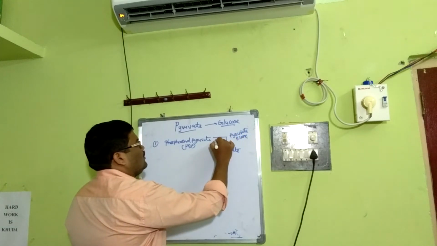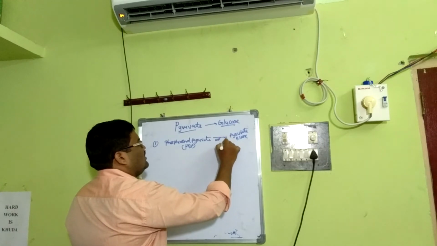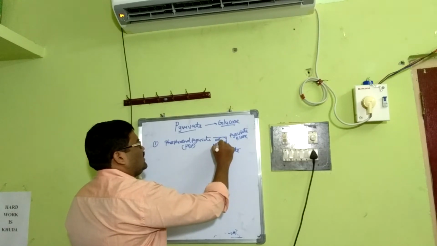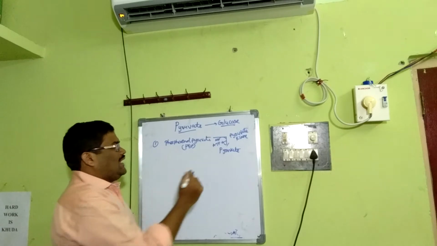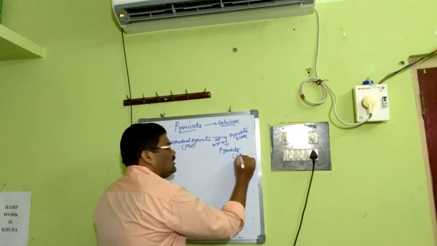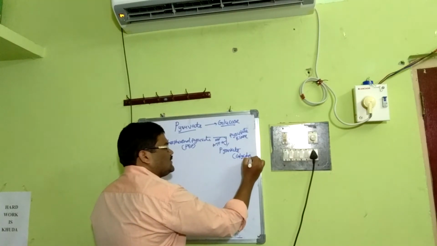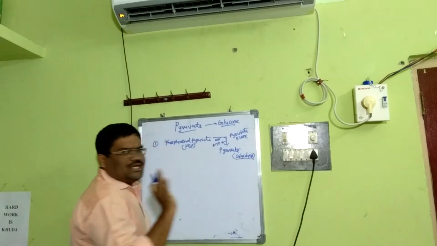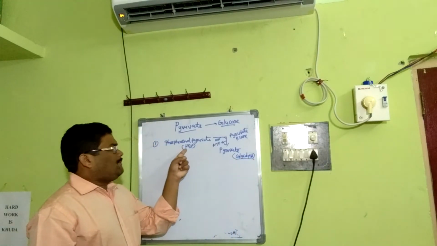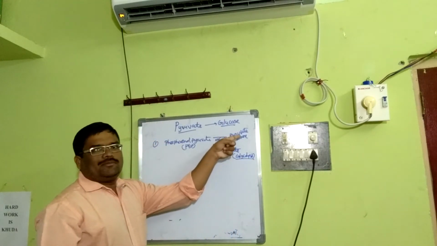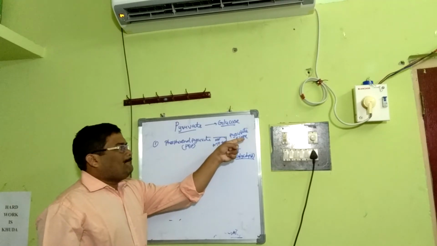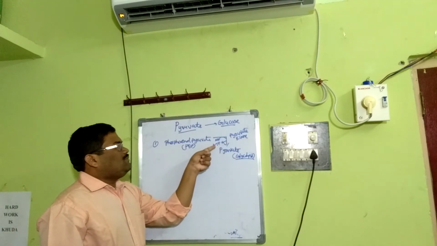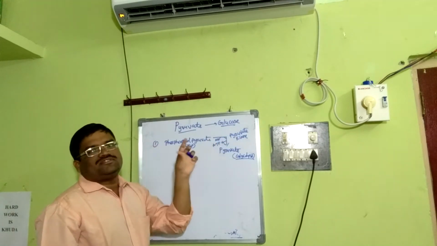Here, one ATP will be liberated. It is in normal glycolysis. We knew that. Phosphoenol pyruvate PEP becomes pyruvate, catalyzed by pyruvate kinase, and here one ATP will be synthesized.